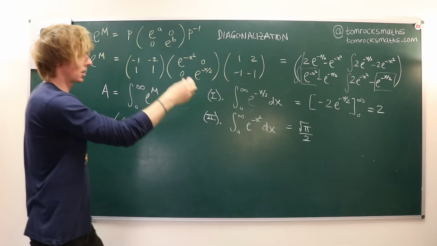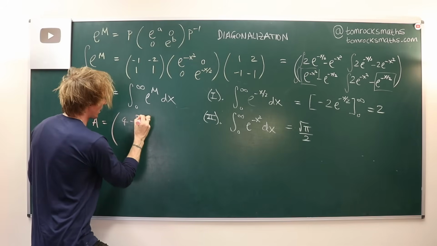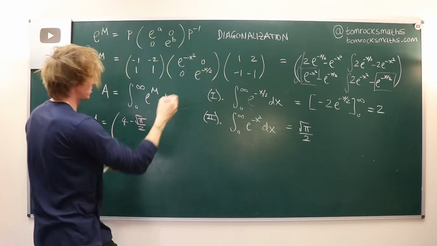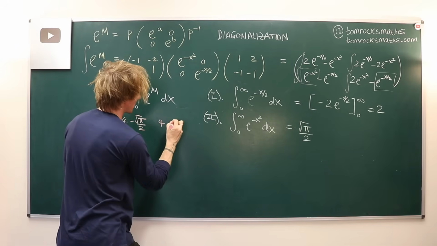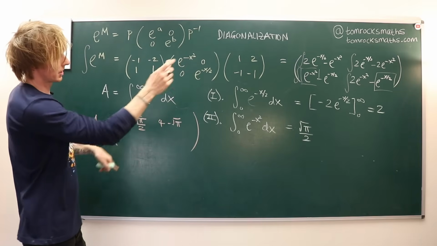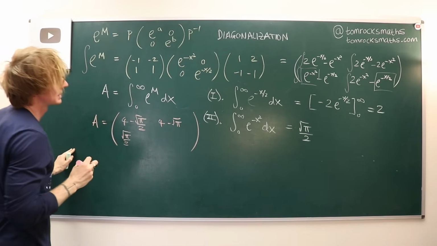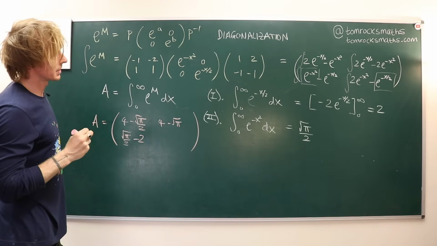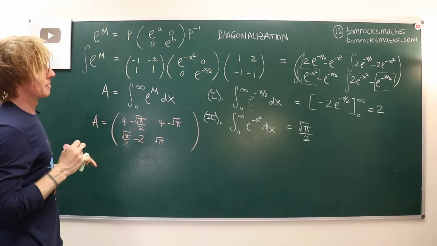And then I'm subtracting off this integral, so it's minus root pi over 2. Next term, I've got 2 times 2 again, so that's 4. And then I'm subtracting off 2 lots of this one, so that's minus root pi. This one, I've got e to the minus x squared, so that's root pi over 2, minus 2. And then finally, 2 lots of that, so that's root pi, minus 2.